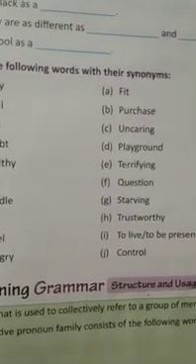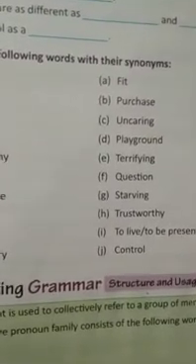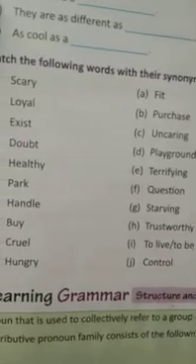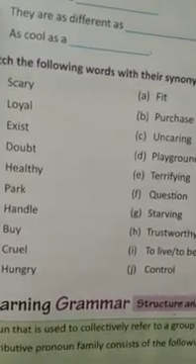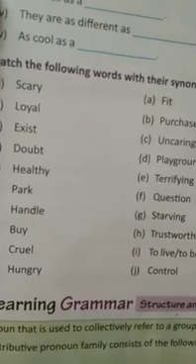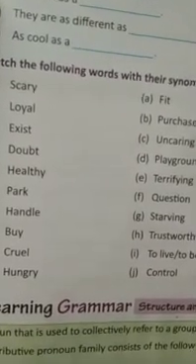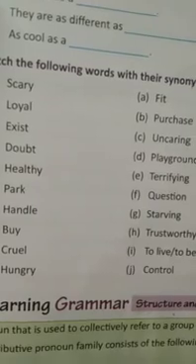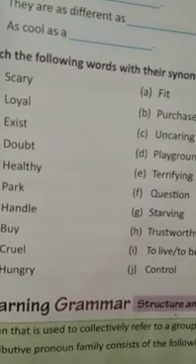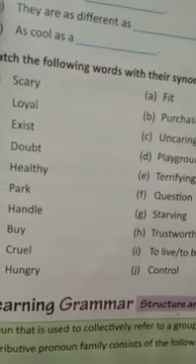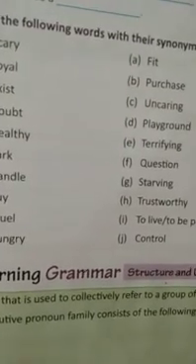So students, next, match the following words with their synonyms. Scary, terrifying. Loyal, trustworthy. Third, exist, to live or to be present. Doubt, question. Healthy, fit.